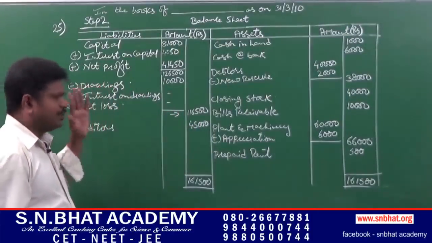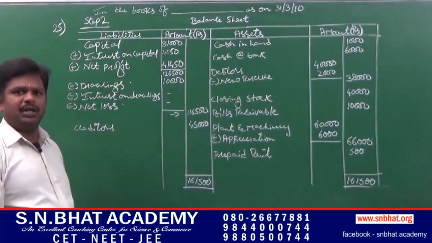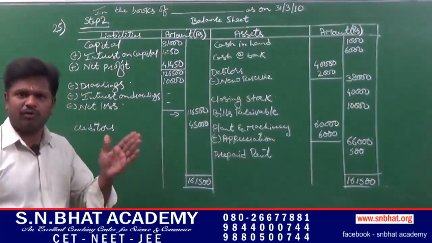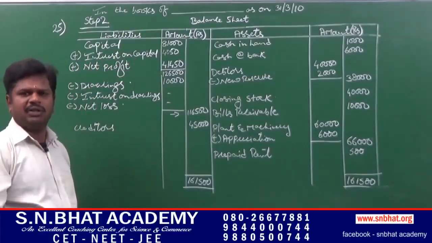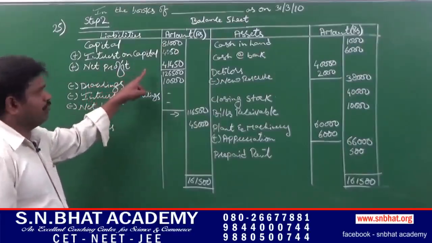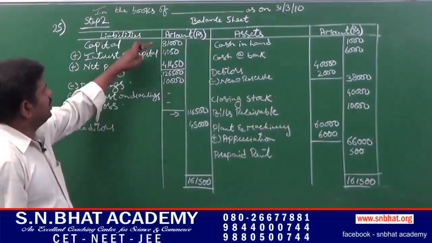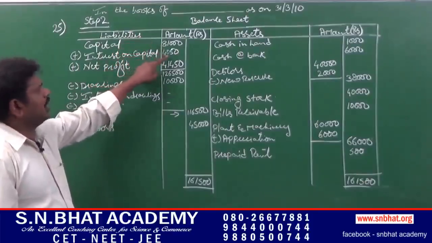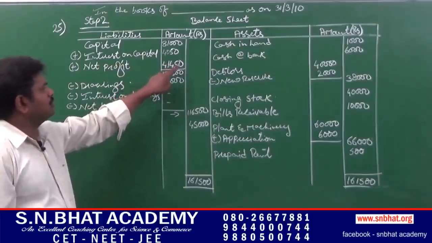On the liability side, first we have to write the capital adjustment, that is capital, which is given on the credit side of the trial balance, plus interest on capital if given in the adjustment. Next, net profit, the result of the profit or loss account. We have to enter 1,81,000 capital, interest on capital at 5%, 4,050, plus net profit 41,450.